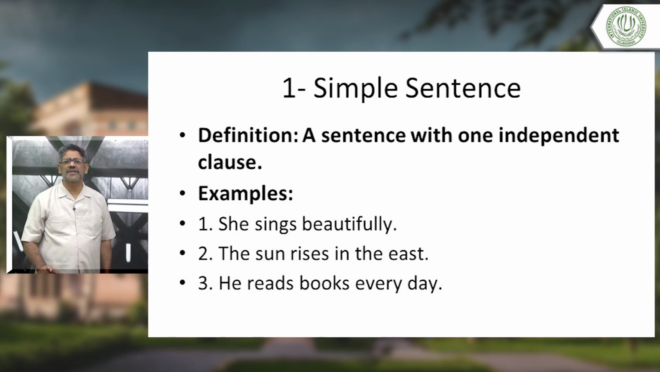There are some components due to which it makes it clear. Now, the sun rises in the east. Look at this sentence, a simple sentence. Three, she reads books every day. Again, the independent clause is there. The subject is there, the verb is there, the object is there. Subject, verb, object, this is the general definition of a sentence. This is a simple sentence.